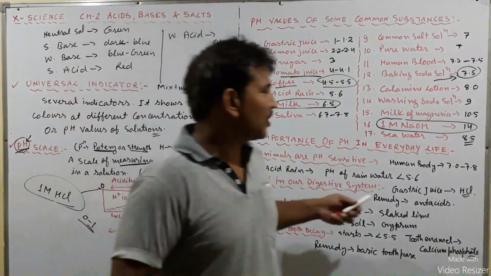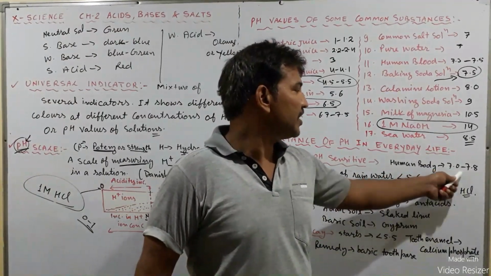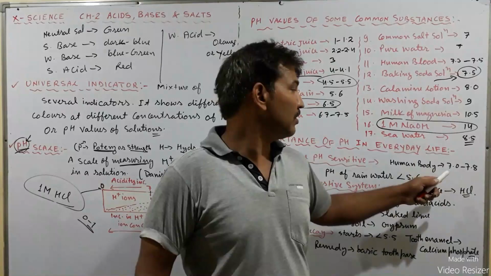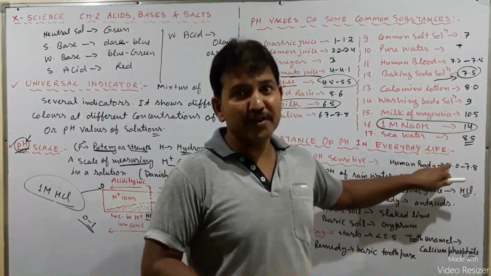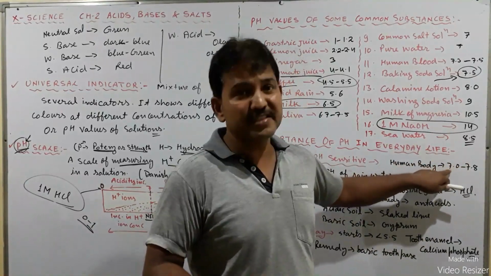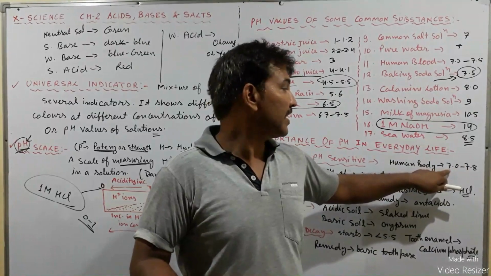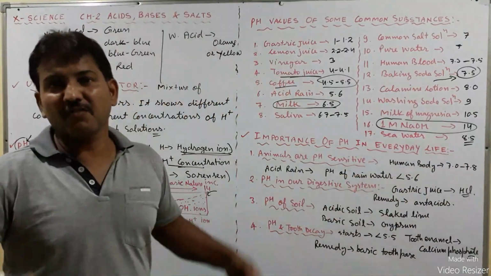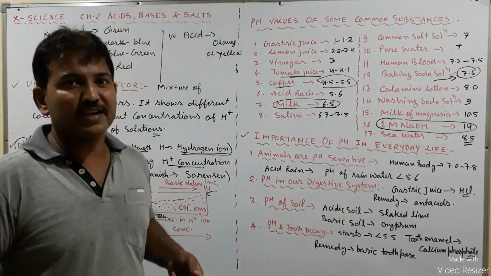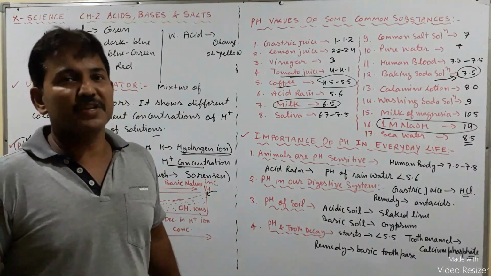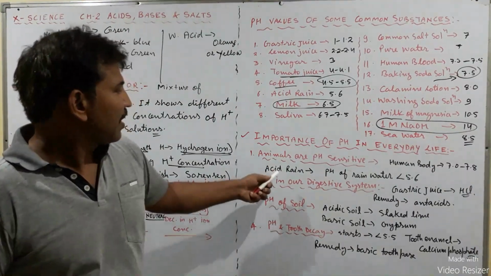Problem starts in our body when there is a change in the pH value of the human blood, or it becomes slightly less than 7, that is acidity, or you can say our blood becomes acidic, and a lot of other problems will take place in different organs.